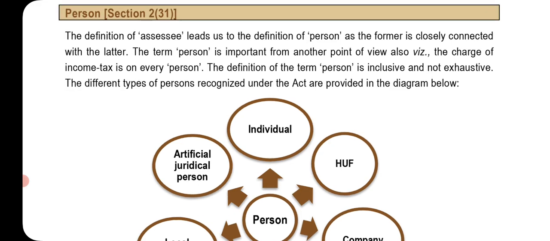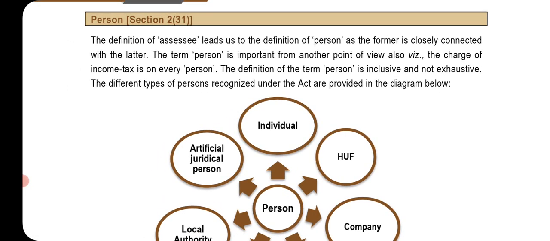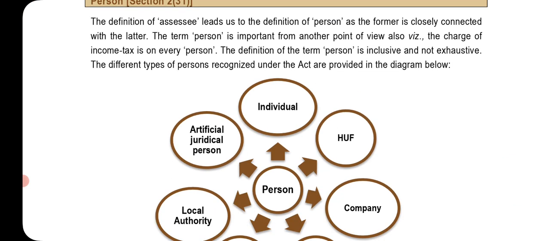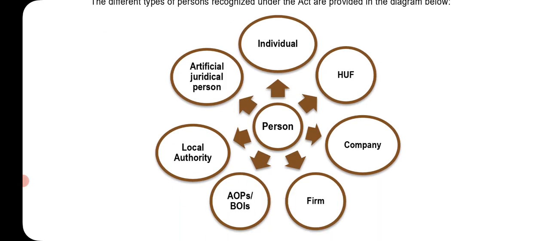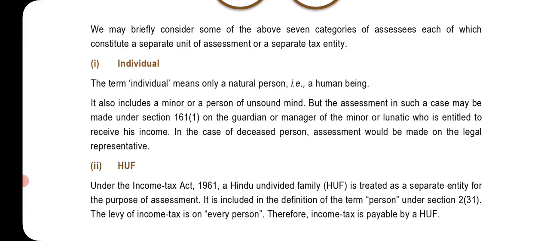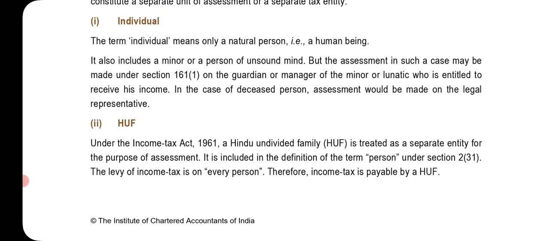Person, Section 2, subsection 31. The definition of the assessee leads us to the definition of a person, as the former is closely connected with the latter. The term person is important from another point of view also, that is, the charge of income tax is on every person. The definition of the term person is inclusive and not exhaustive. The different types of persons recognized under the Act are provided in the diagram below. Individual, HUF, company, firm, AOP, BOI, local authority, artificial juridical person, all are persons. We may briefly consider some of the above 7 categories of assessee, each of which constitutes a separate unit of assessment or a separate tax entity.